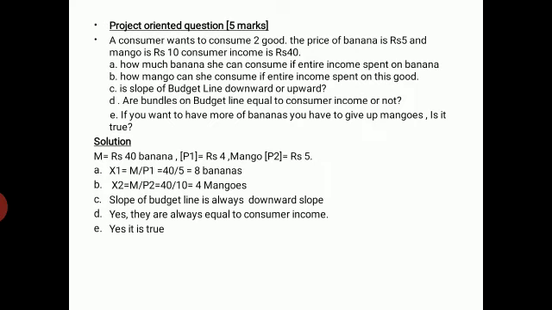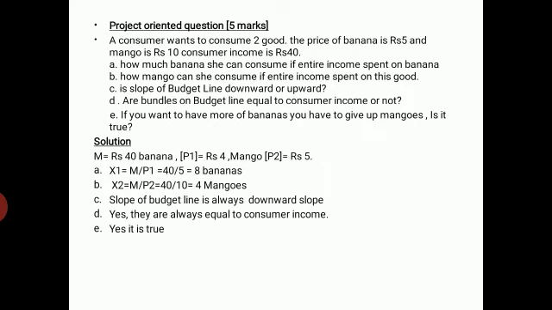D. Are the bundles on the budget line equal to consumer income or not? And last, E. If you want to have more of bananas, you have to give up mangoes. Is it true?